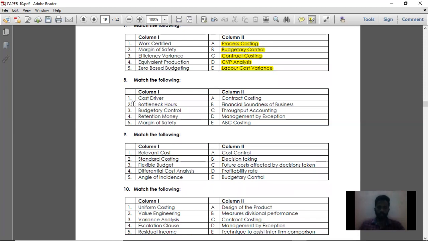The first point is cost driver. Cost driver is nothing but a particular cost for which a cost driver will be there. Using that cost driver, you will distribute the cost to production.